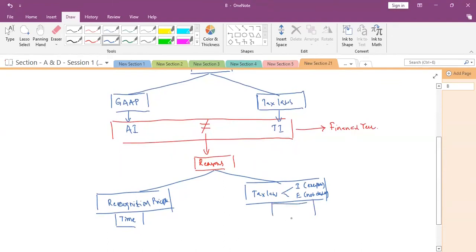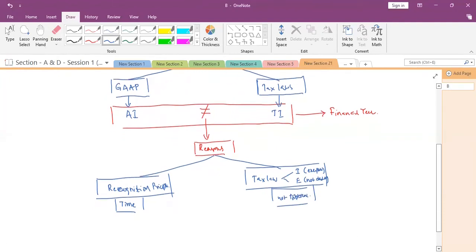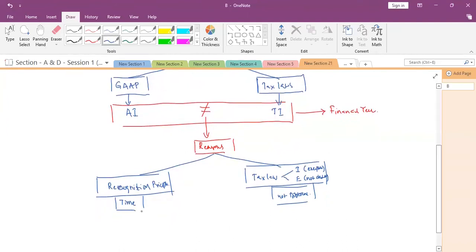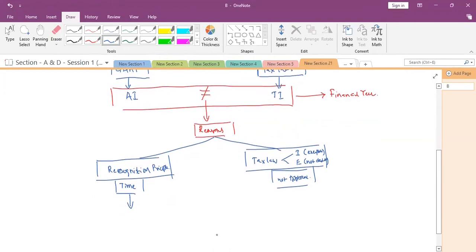This is not a time difference. And because of the recognition principle or the time factor, the difference will arise. Those differences are considered as temporary differences.